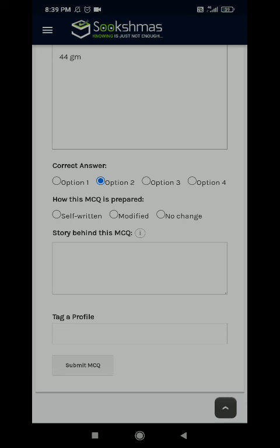How was this question prepared? As we know the question is modified, so I can write modified over here.